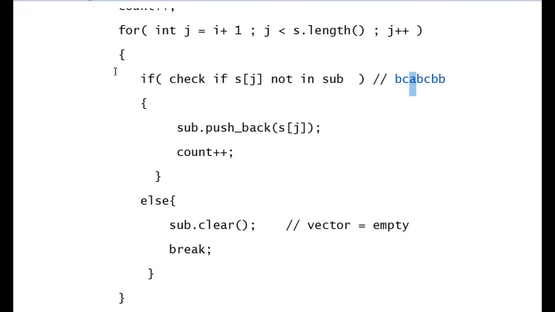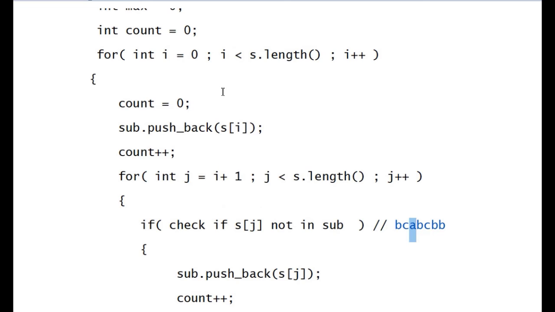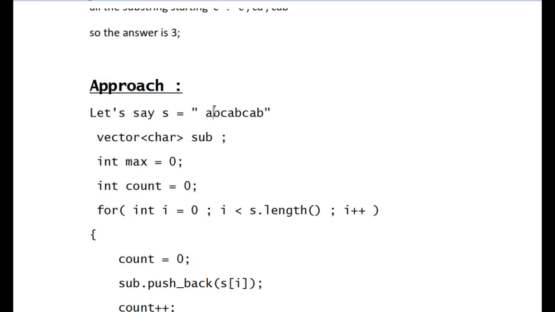The break will take us out of this inner for loop, right? And we will start from the next character, that is B, and we'll start creating a substring from B by including C, A, B, C, A, B. We'll try to find the maximum substring without having any repeating character, right?